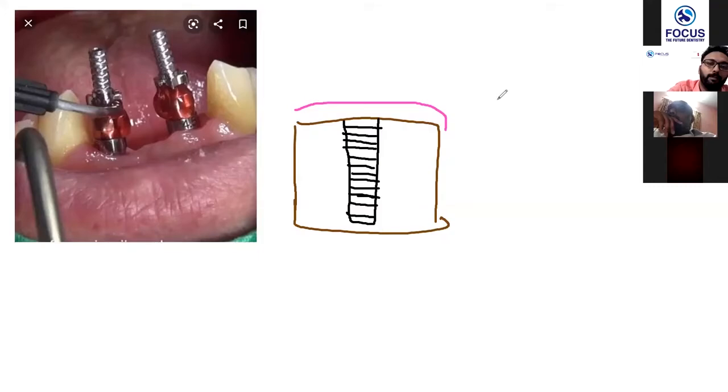There will be a small cover screw which goes inside like this. When he or she comes after 3 or 4 months or 6 months, whichever time period you have planned, you will remove the gums. You will open it, then unwind and remove this particular screw. So I am removing the screw.